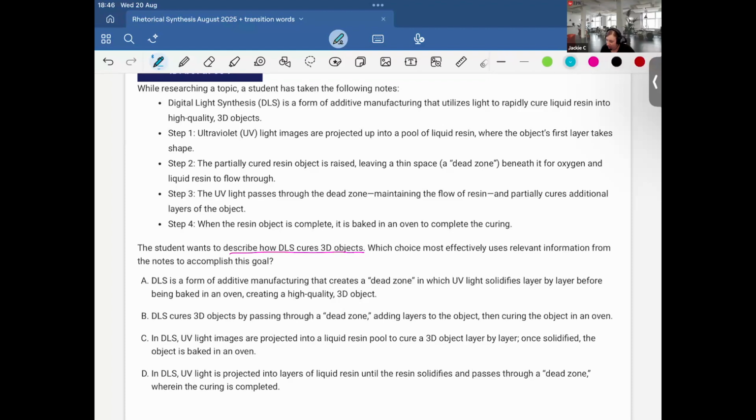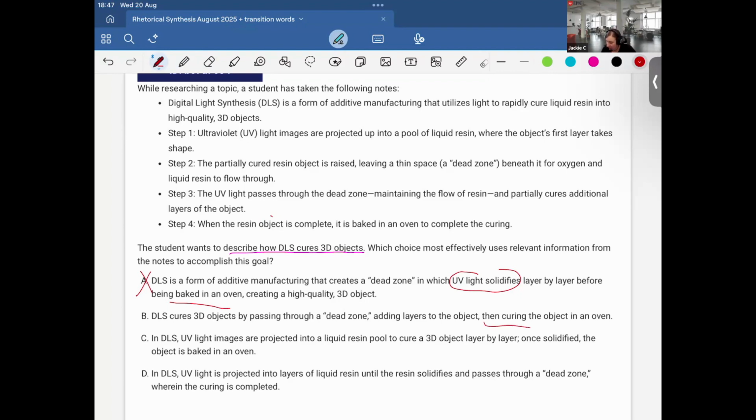Okay, so this is saying that the UV light solidifies before being baked in an oven. Is that true? I don't think so, right? Because what's actually baked in the oven? It's not the UV light, it is the object that's baked in the oven. So we see there's a direct contradiction of the notes. I can eliminate it. Option B: DLS cures 3D objects by passing through a dead zone, adding layers to the object, then curing the object in the oven.